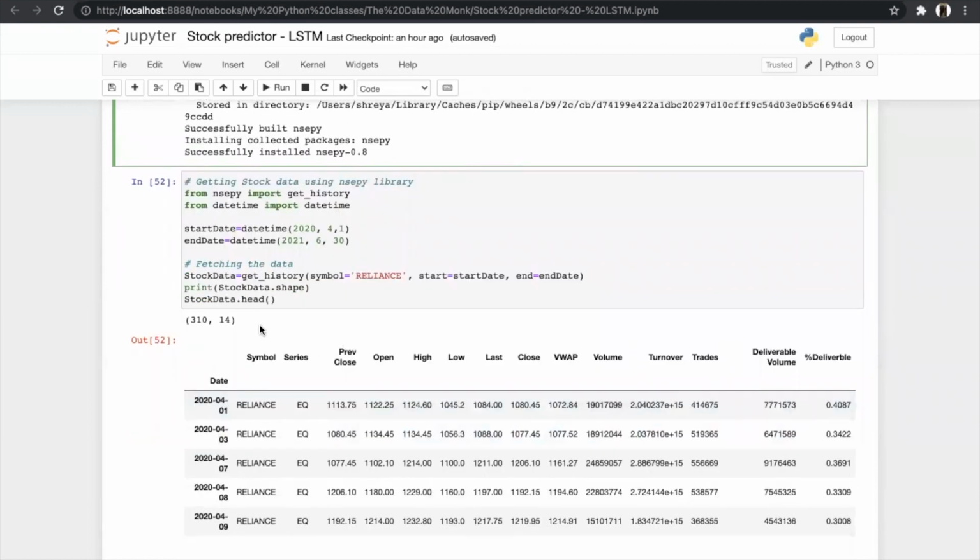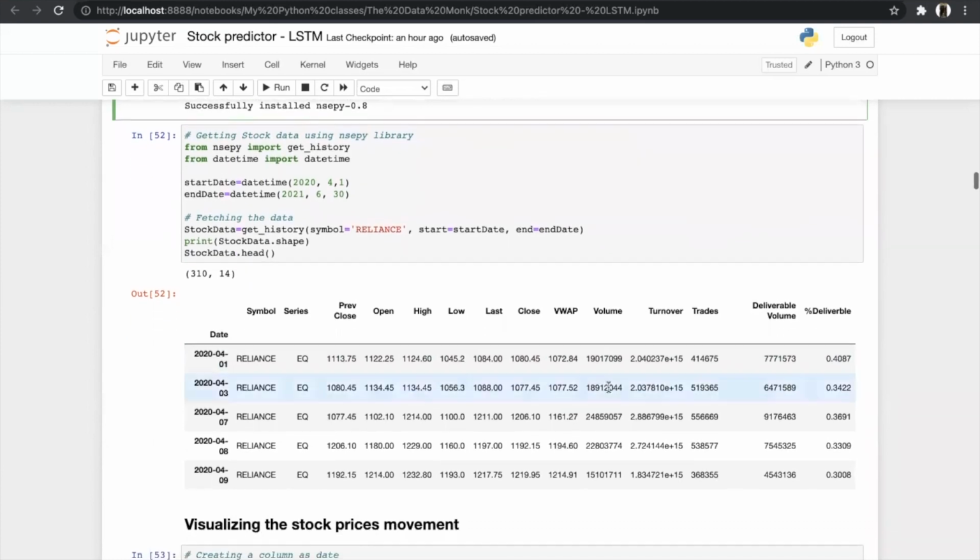Then you can see the head of the data, and this is what it looks like. Here is the symbol of the company and the date for which the data has been collected. As you all know, the stock market is highly volatile, so we can't accurately predict the stock price for that day, but we can get very close to it.